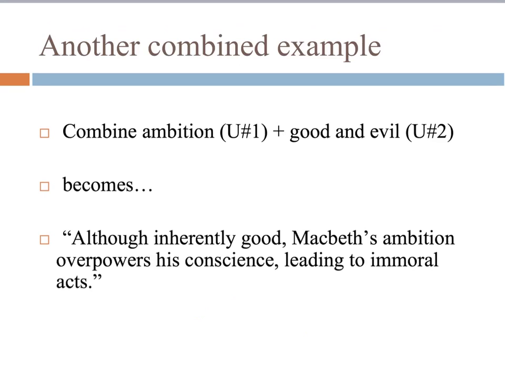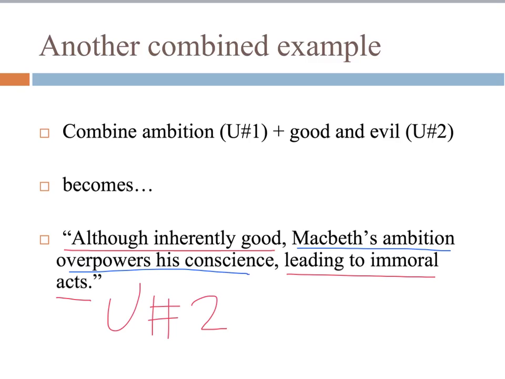We have understanding two in the first part of the sentence before the comma and at the end of the sentence. So that's all understanding number two. But if we have a look in the middle, it's all understanding number one about ambition. What does the ambition do? So we've got one understanding sort of bookending the other.